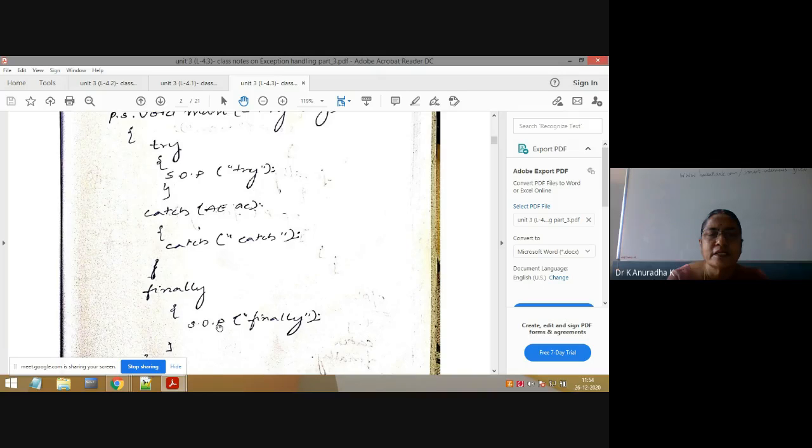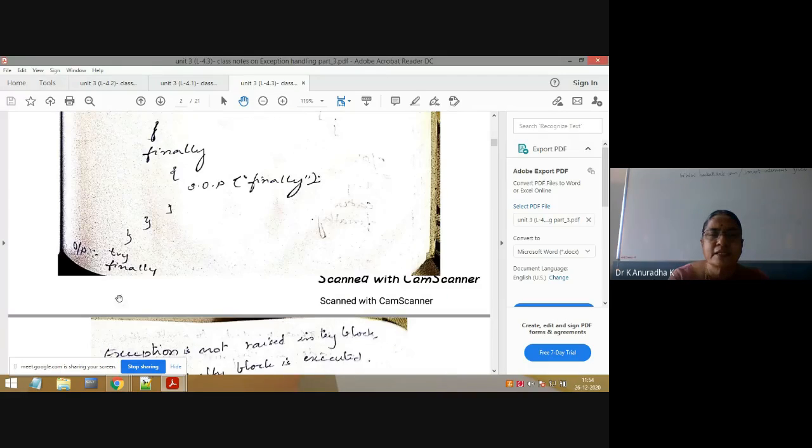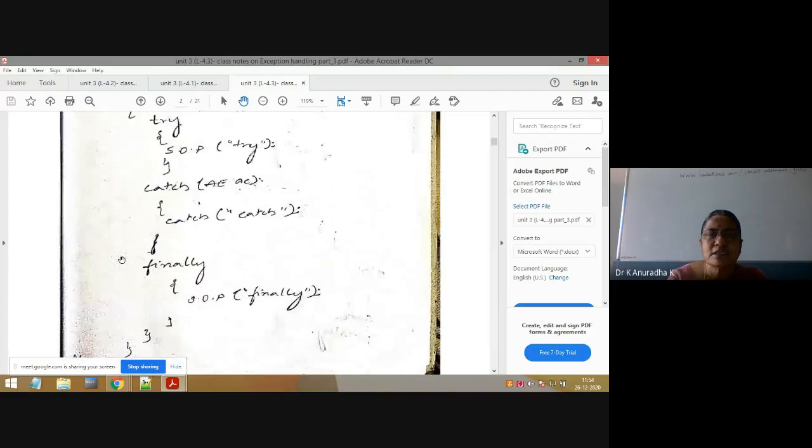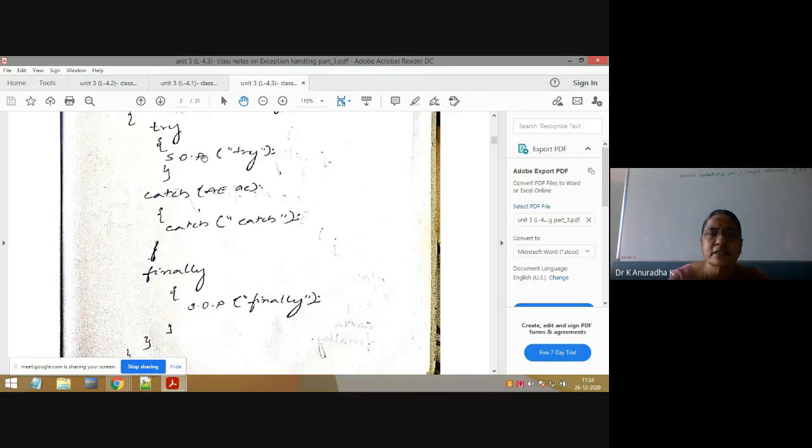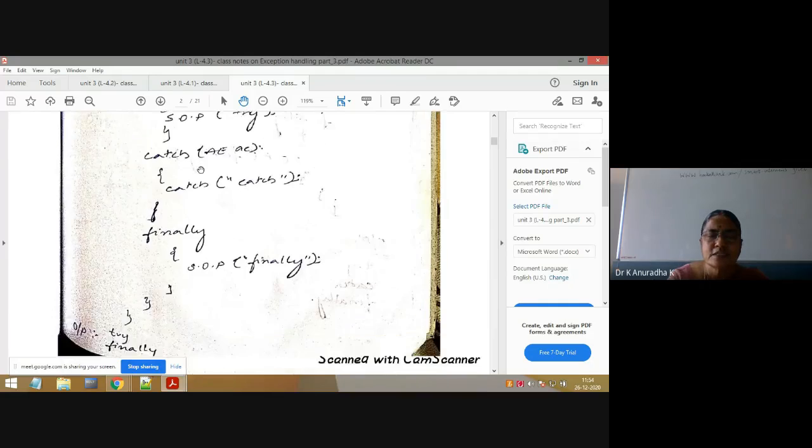After try, the finally block will be executed, and the output for this program is try followed by finally. That's it. See, try, finally. The catch block is not executed because the exception is not raised in the try block. Okay, next we will see.